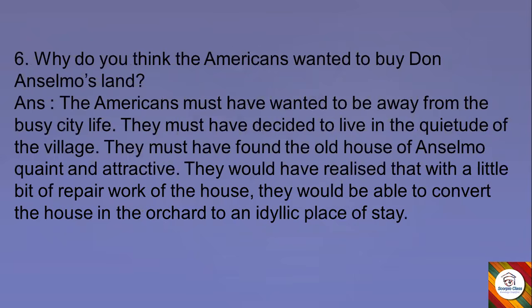Next, moving to the sixth question. Why do you think the Americans wanted to buy Don Anselmo's land? Answer. The Americans must have wanted to be away from the busy city life. They must have decided to live in the quietude of the village. They must have found the old house of Anselmo quaint and attractive. They would have realized that with a little bit of repair work, they would be able to convert the house in the orchard into an idyllic place to stay. Okay, so maybe that is the purpose that Americans wanted to buy Anselmo's land.